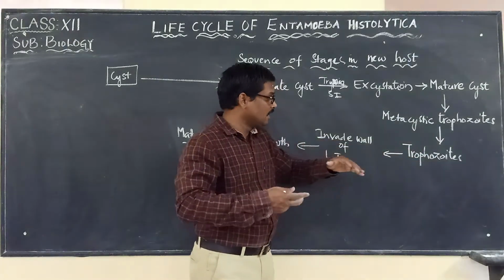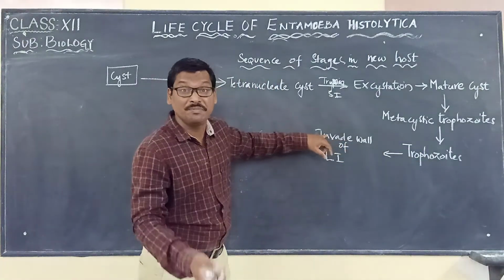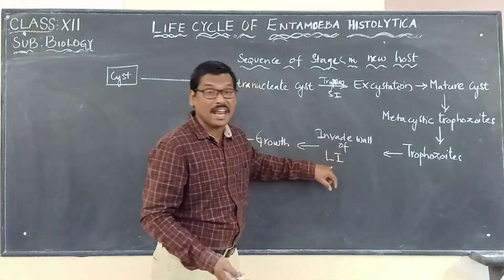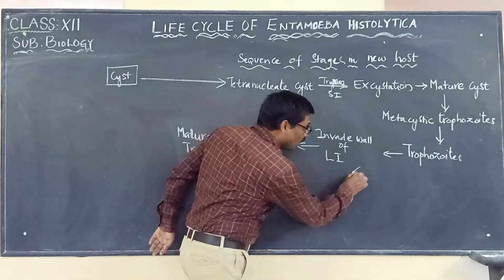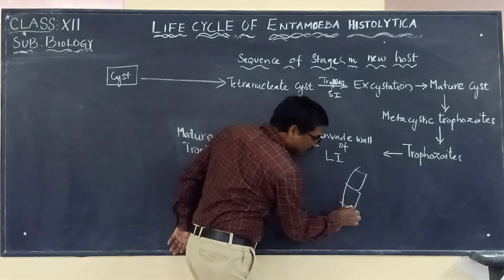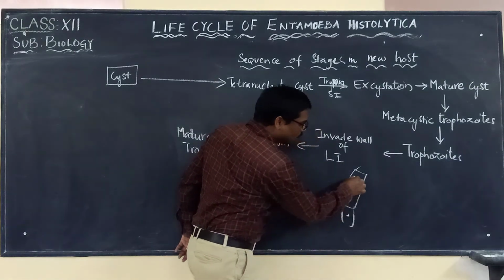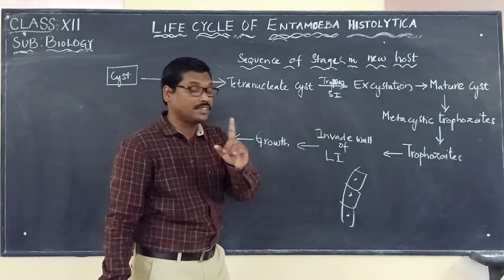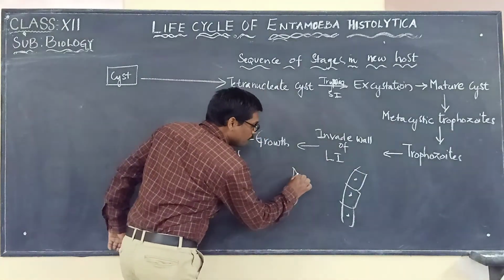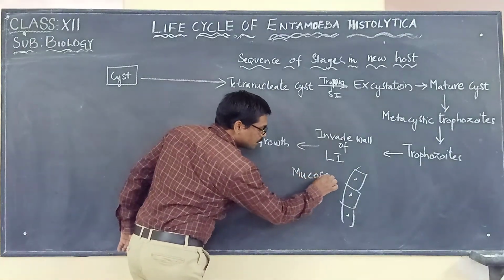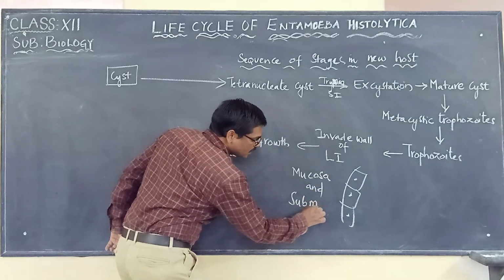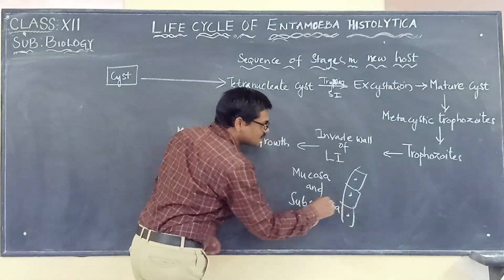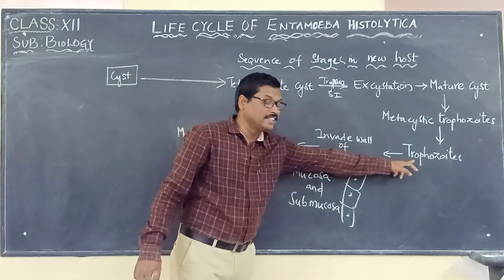They are called trophozoites. These trophozoites will be invading the wall of the large intestine, as we already have seen. Which area of the large intestine? It is the mucosa and submucosa of the large intestine that is invaded by the trophozoites.